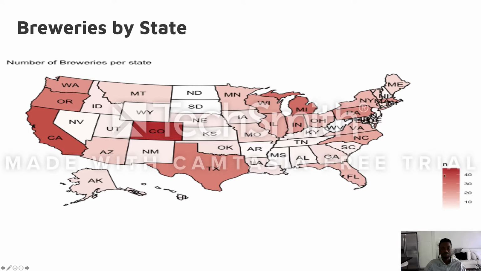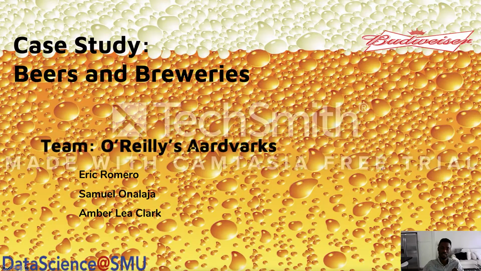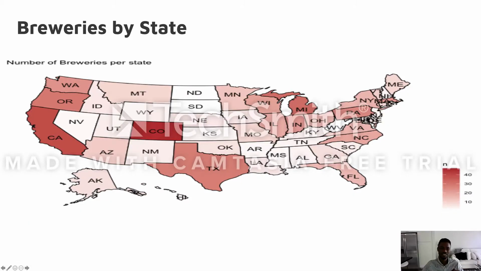Today, myself and my team, Amber Clark and Eric Romero, started off by analyzing the number of breweries in the state, and we decided to put this in a map to have a graphical representation. The thickness of the colors determines how highly concentrated each state is in number of breweries.